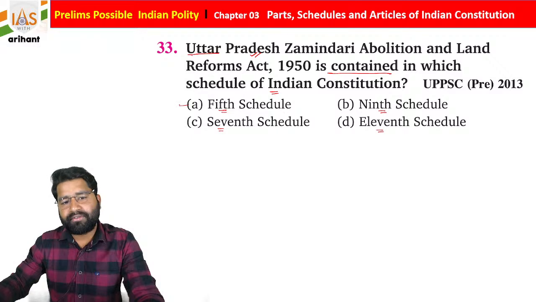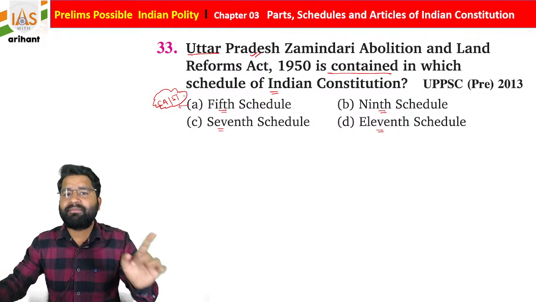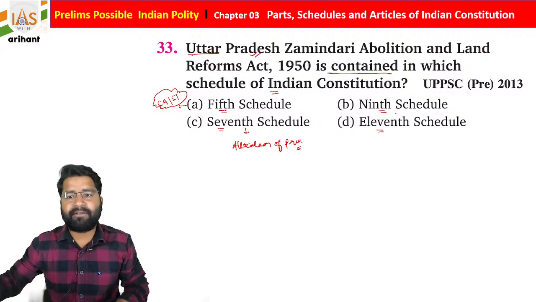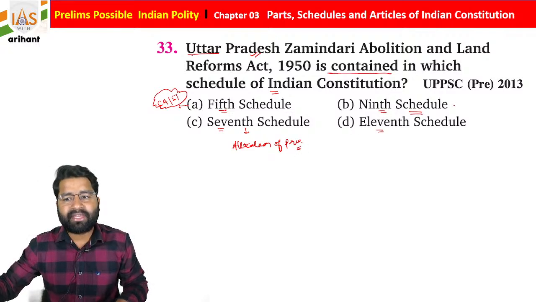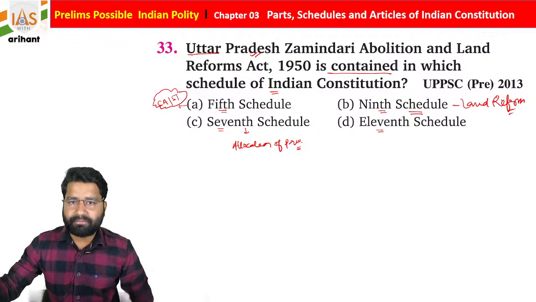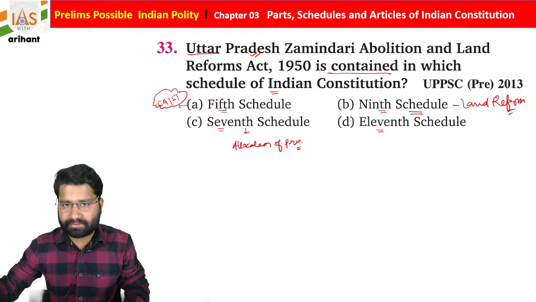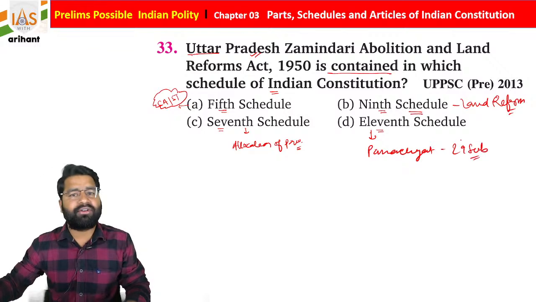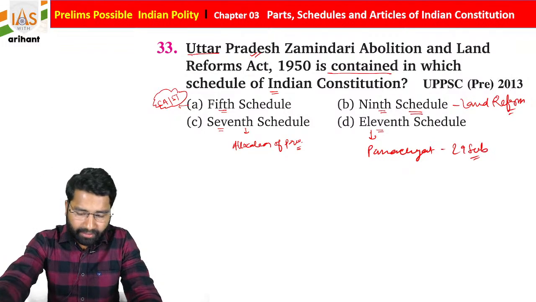As you know, students, the 5th Schedule is connected with the scheduled areas as well as scheduled tribe administration, not for Assam, Meghalaya, Mizoram, Tripura. The 7th Schedule is for the allocation of power between the center and the state. The 9th Schedule is connected with land reform, students. So this is also very important. You must try to connect and note down the things. The 11th Schedule is for the panchayat and their powers, students. There are 29 subjects, and on those subjects only the panchayat can create any provision, law and other things.